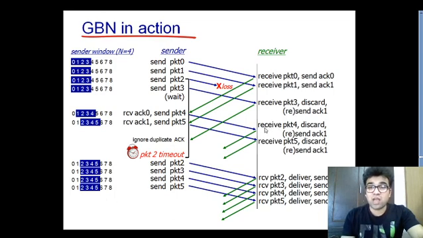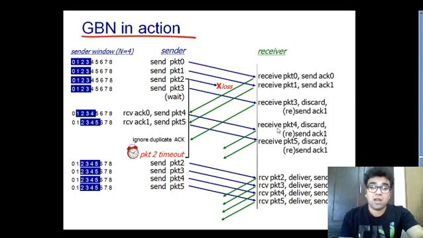So the receiving side will receive packet number 4, but it will discard it, and it will retransmit the acknowledgement of packet number 1 to make the sender understand that only packet number 1 is received.